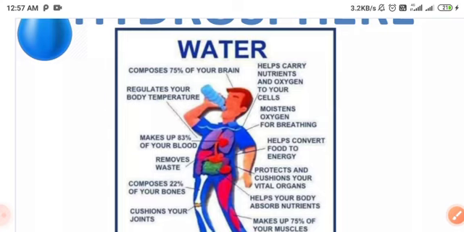Hydrosphere means water, which helps convert food to energy, protects and digests food in the stomach, makes up 75% of your muscles, moistens oxygen for the breathing system, and helps carry nutrients and oxygen to your cells. Many helps come from the hydrosphere.